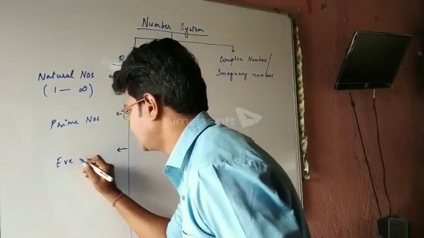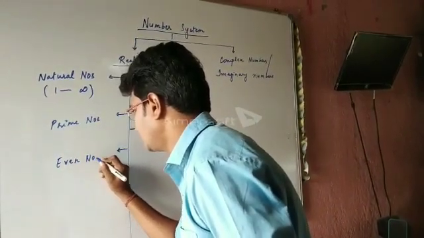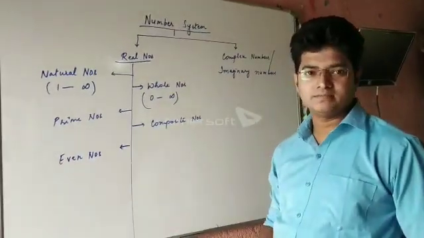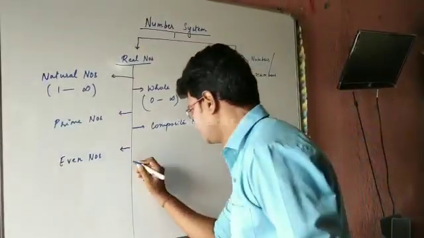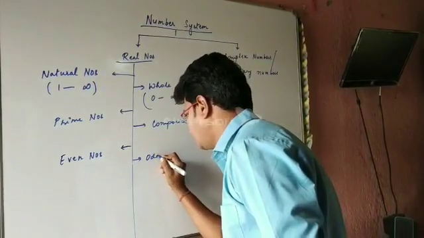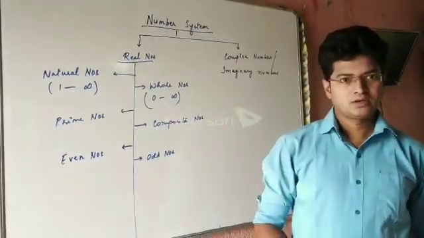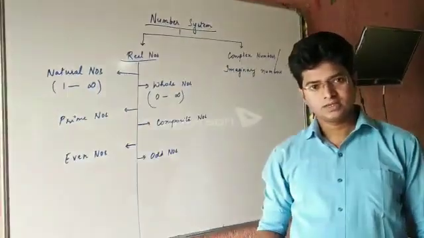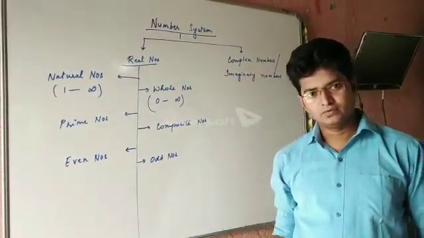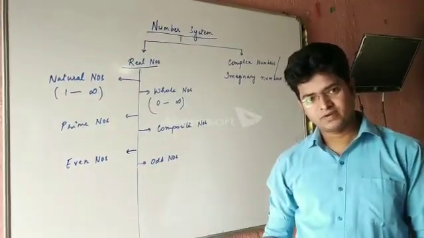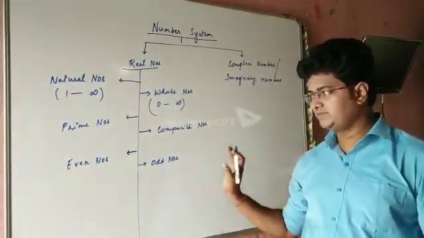Next is even numbers. Even numbers, you know, even numbers are the multiples of 2. Odd numbers. Odd numbers, it begins from 1, and if you take the interval of 2, so you will get the odd numbers. 1 plus 2 is 3, 3 plus 2 is 5, 5 plus 2 is 7. In that way it will get continued.